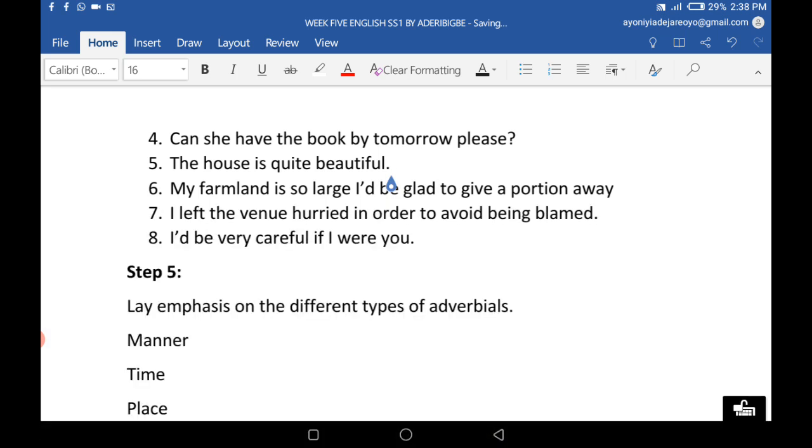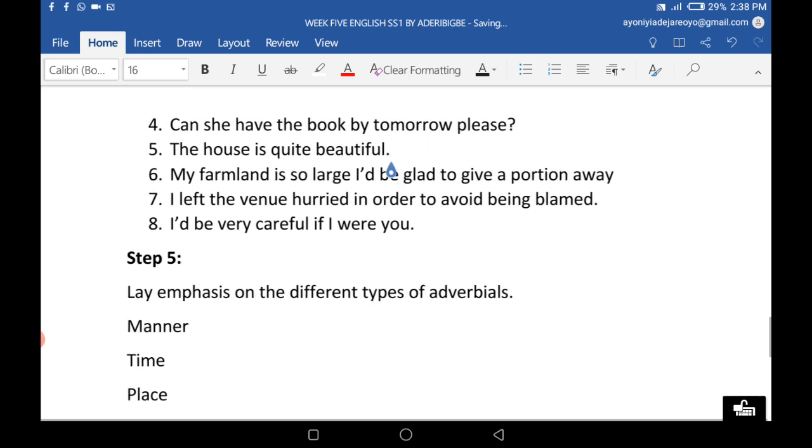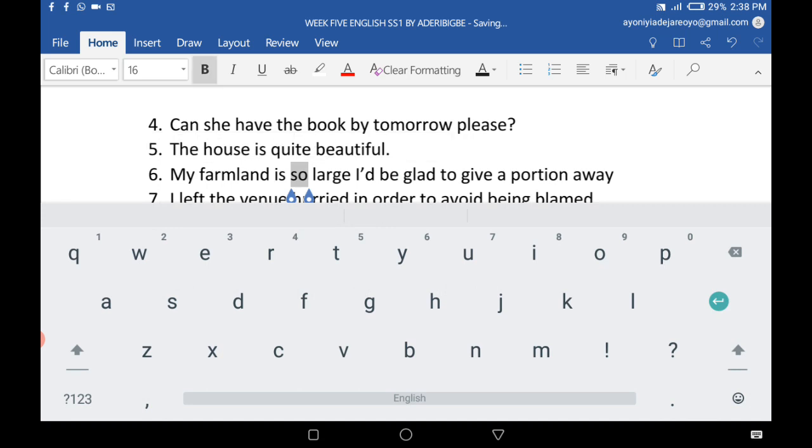My farmland is so large, I'd be glad to give a portion away. I'm so magnanimous like that. So is what we are emphasizing here, which is the adverb. I'm trying to bold the adverbs and the adverbials in the sentences.